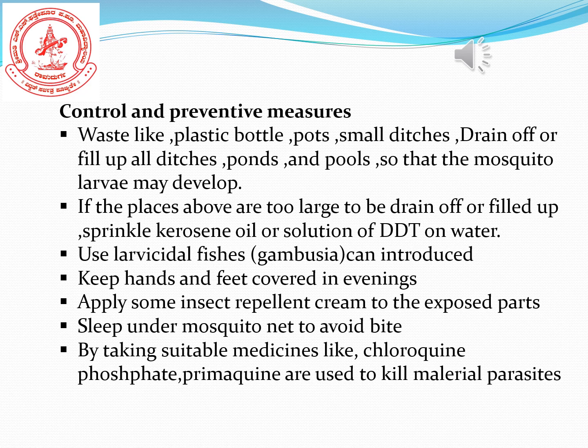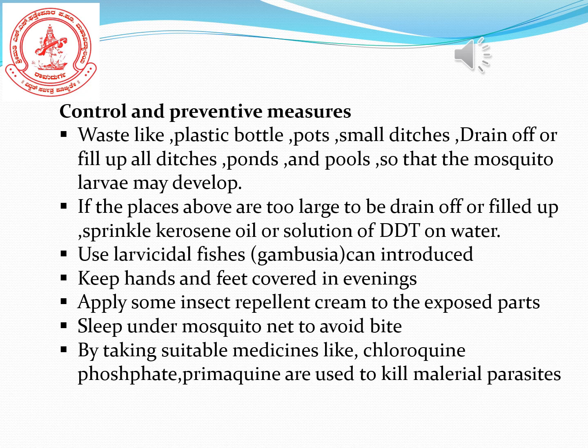At that time, we have to sprinkle kerosene oil on those ditches and ponds. We have to spray the kerosene oil, or we have to spray DDT on those particular places. Suppose it is not small, it is big, and we are not able to drain all the water completely, then we have to spray kerosene oil or use DDT on those particular places.